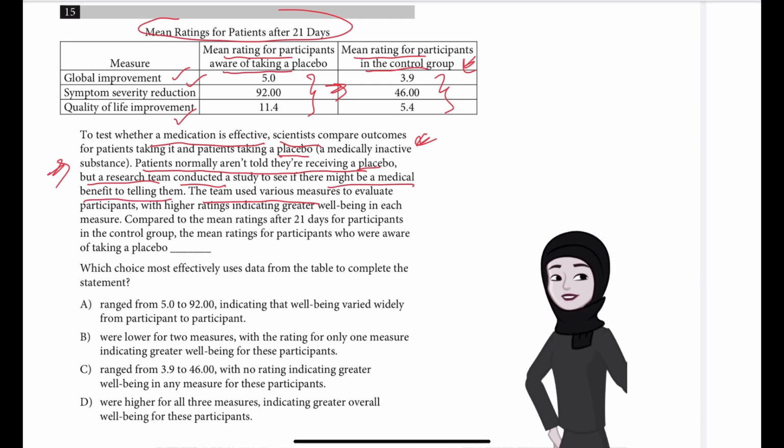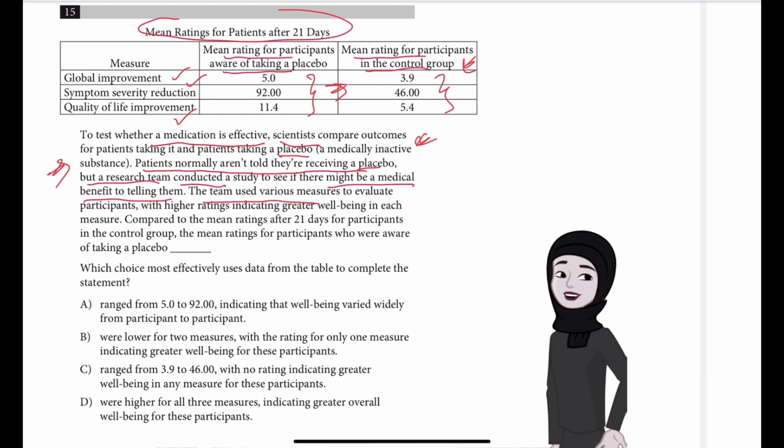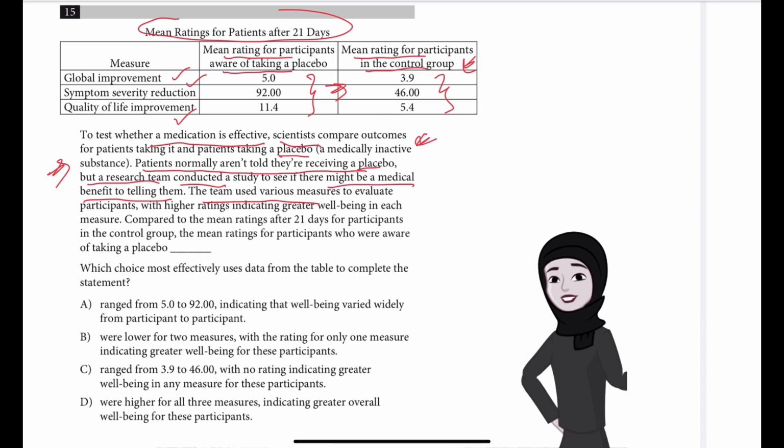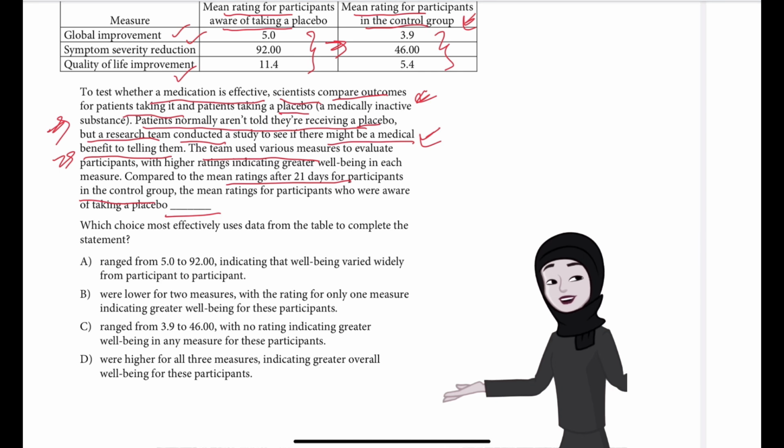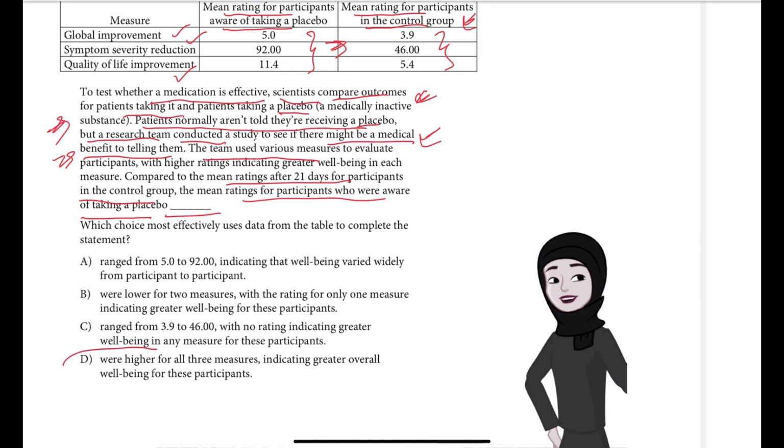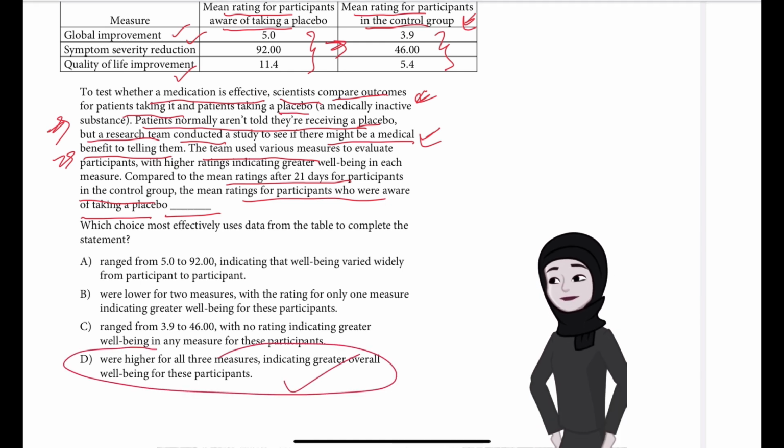So if the patients are already told that they are taking a placebo, not a real medicine, what will be the outcome? So which should we choose? What should we fill the blank with? Compared to the mean ratings after 21 days for participants in the control group, the mean ratings for participants who are aware of taking a placebo. So if you say D, well done, that is the right answer.